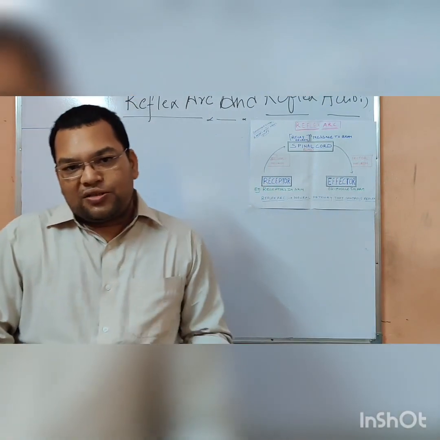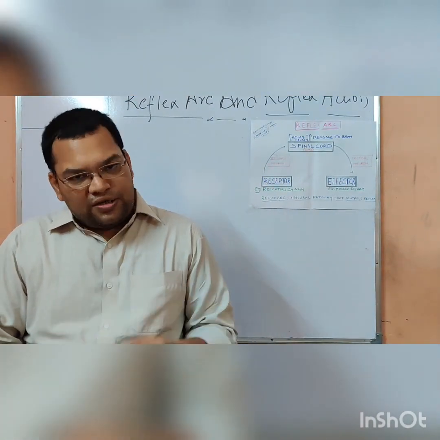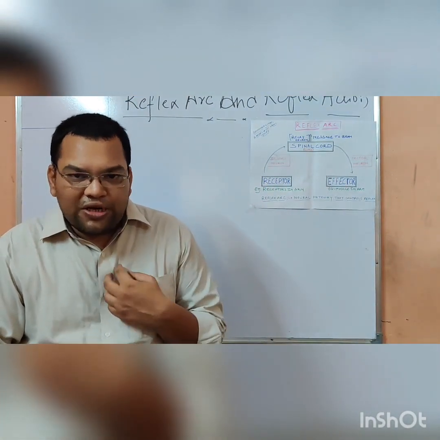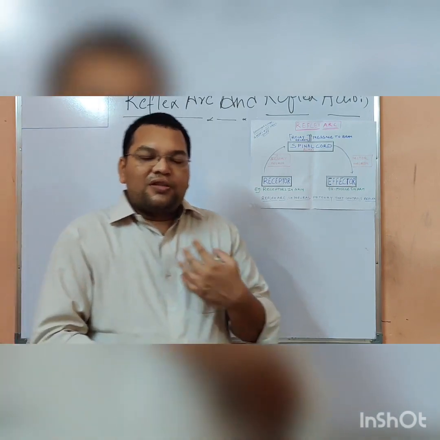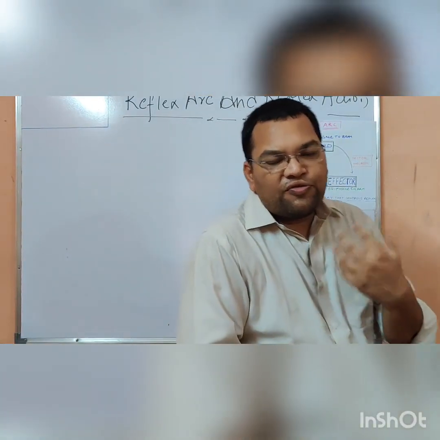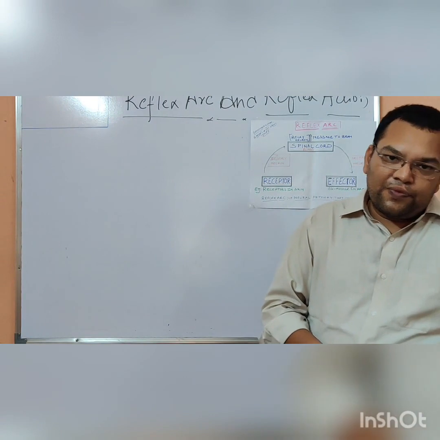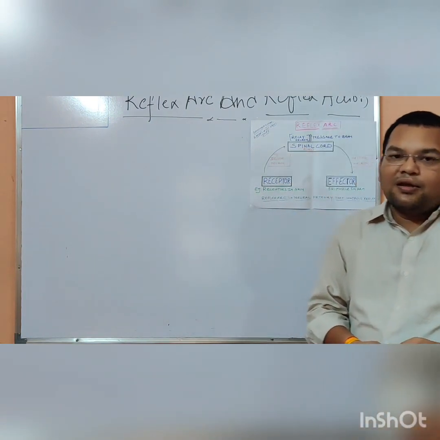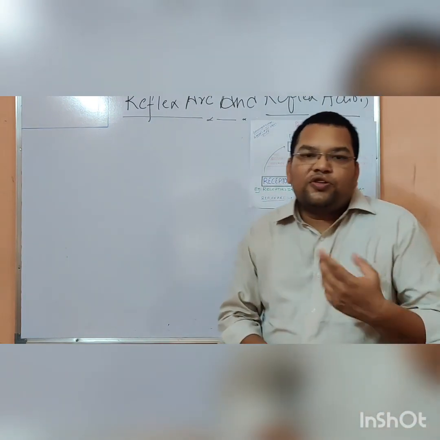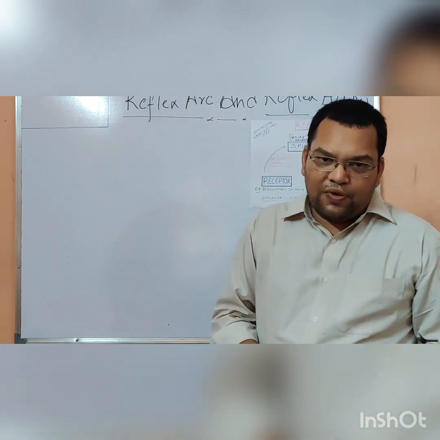But there are some actions, for example the beating of the heart, or the movement of the food in the digestive tract. These are all involuntary actions because we don't have any control on them.